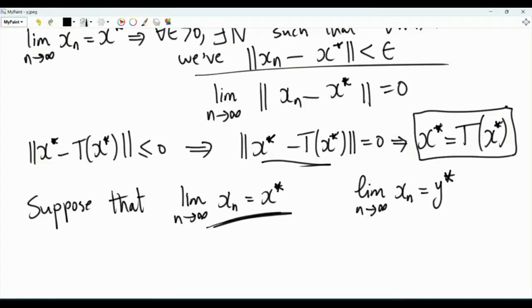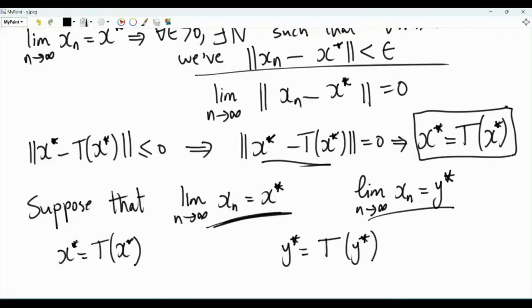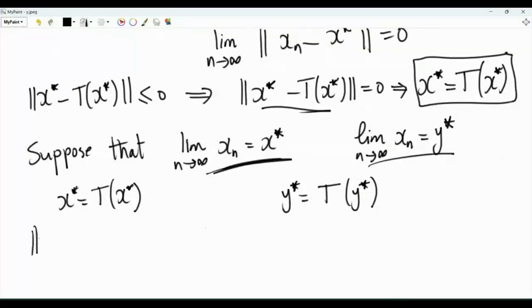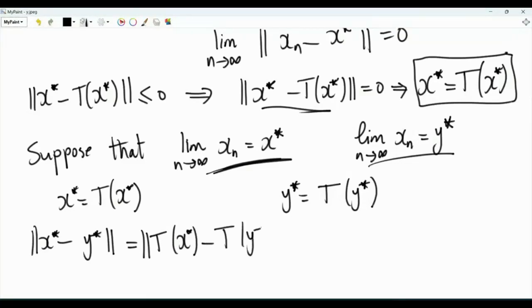If we have this statement here, then as shown, x star is equal to T of x star. And if this is true, then y star is equal to T of y star. Now let's examine the norm of x star minus y star. What is x star? It is equal to T of x star. And what is y star? It is equal to T of y star.